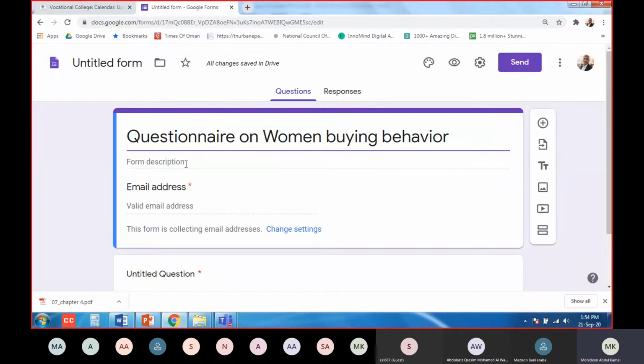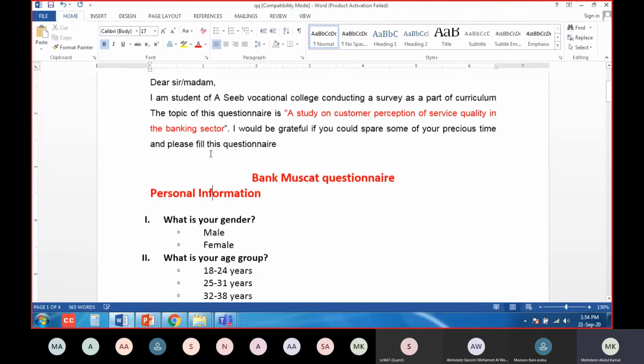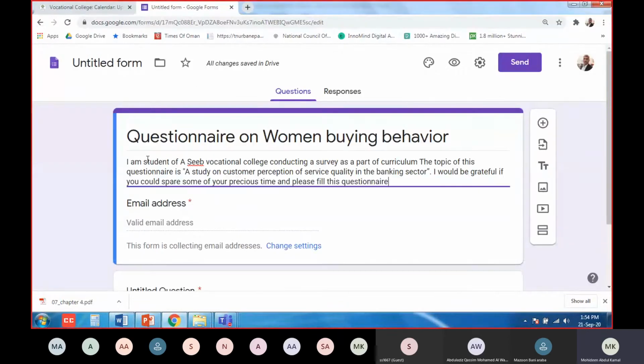Then come down to the form description. In the form description, you can put this information. Just copy this information and put it here. Like, I am a student of C Vocational College conducting a survey as part of the curriculum.